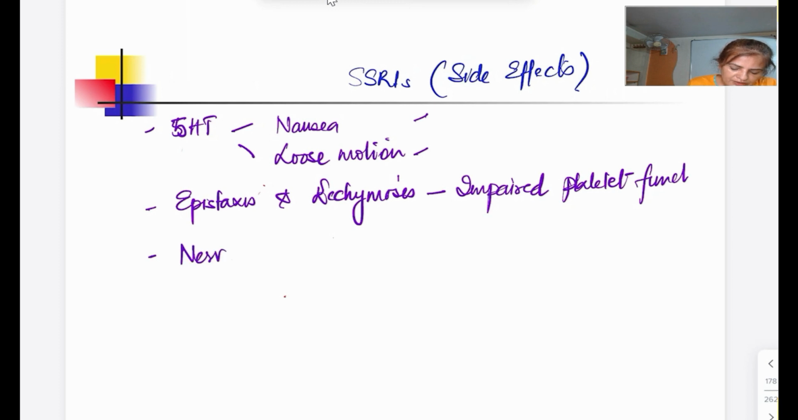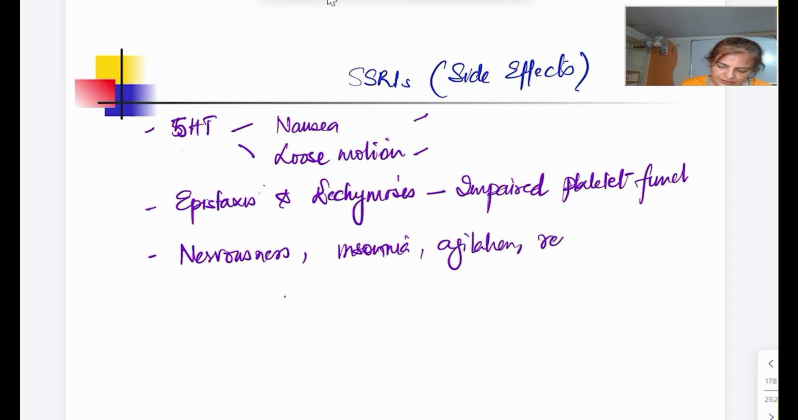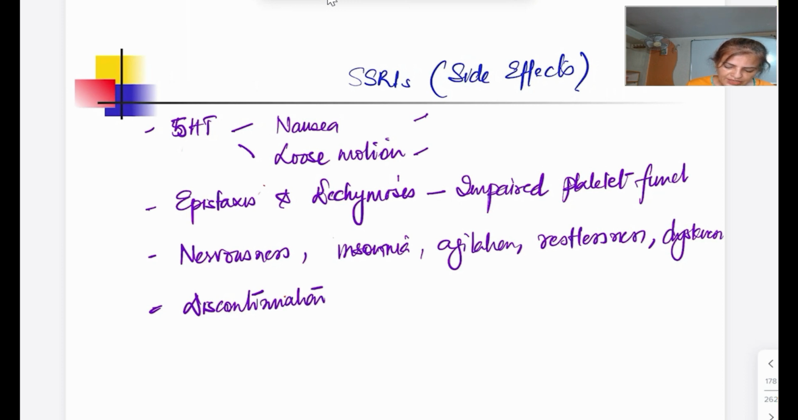Like nervousness will be there, insomnia, agitation, restlessness, dyskinesia. ठीक है ये. So another important thing is if you are going to withdraw it, then this is going to cause the discontinuation reaction. ठीक है, ये आएगा. इसका discontinuation reaction में क्या है?